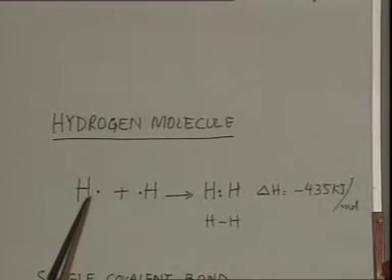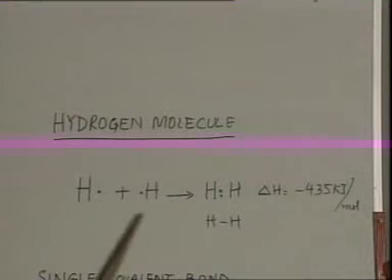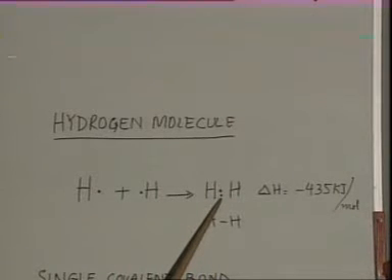The simplest example is of hydrogen molecule. You know that hydrogen has 1 electron and each atom shares this 1 electron with the other. This mutual sharing of electron pair results in covalent bond between the two atoms. This can be shown by an equation. These are two hydrogen atoms having 1 electron in each of their valence shell. When they come closer, they form covalent bond by the mutual sharing of this electron pair.